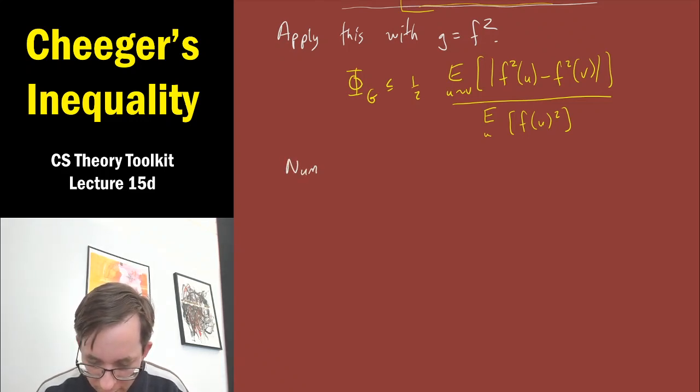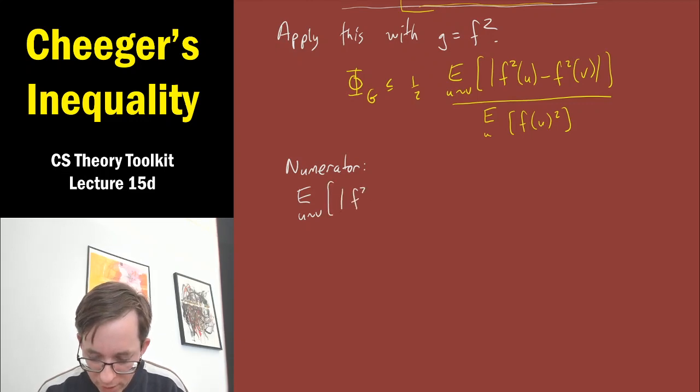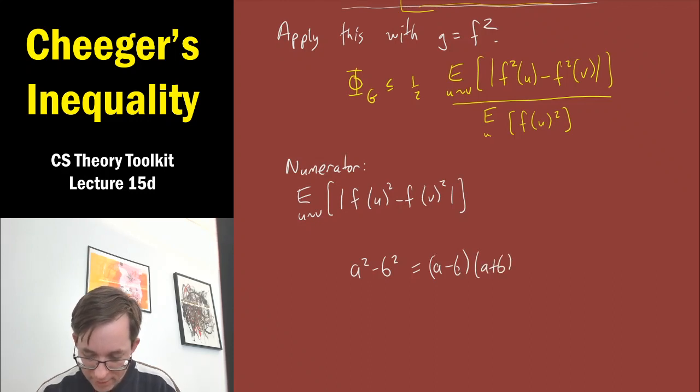The numerator here is the expected value over a random edge uv of the absolute value of f of u squared minus f of v squared. Now I'm going to use that a squared minus b squared is a minus b times a plus b, a fact we all know.